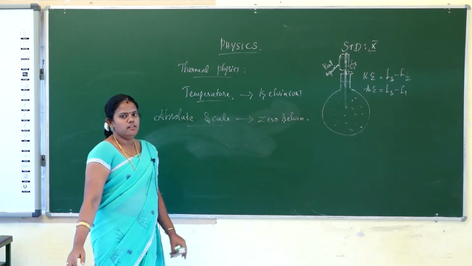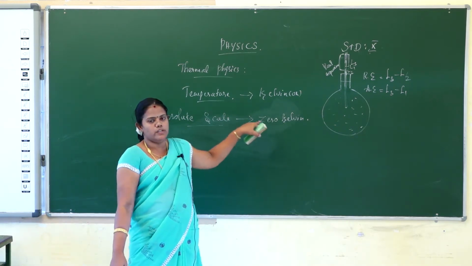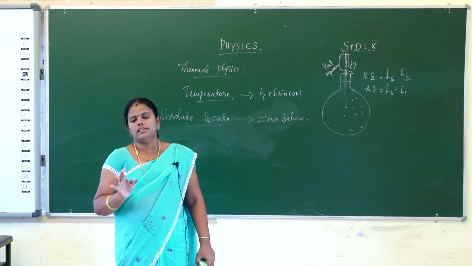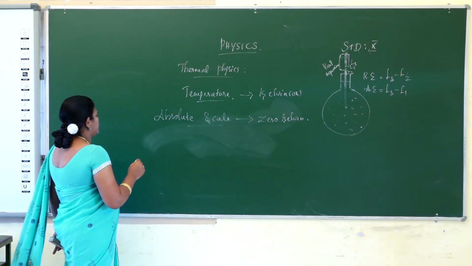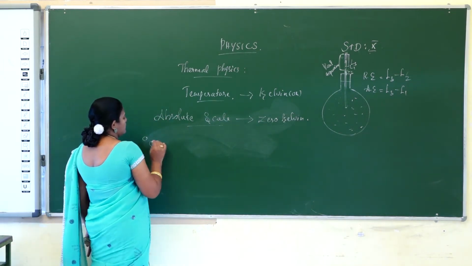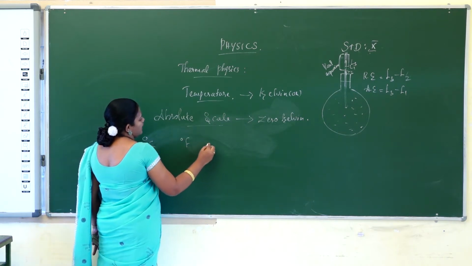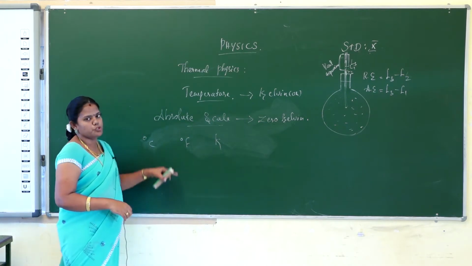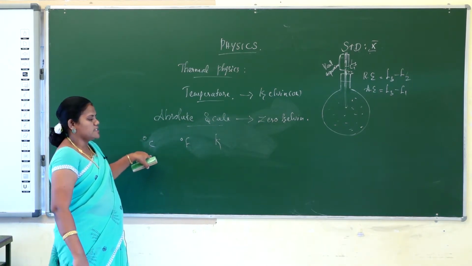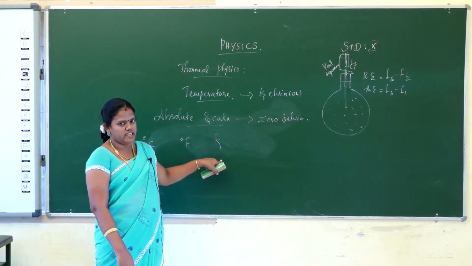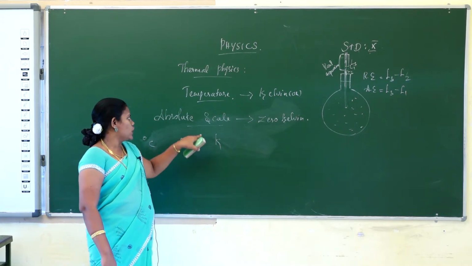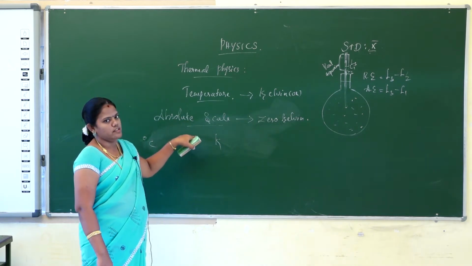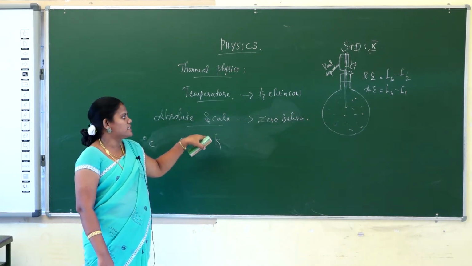What is the meaning of Kelvin? Kelvin is a unit of temperature. Three types of scales are used to measure temperature: degree Celsius, degree Fahrenheit and Kelvin. When the Kelvin value is 0, that is called the absolute scale. So absolute scale is nothing but 0 Kelvin.